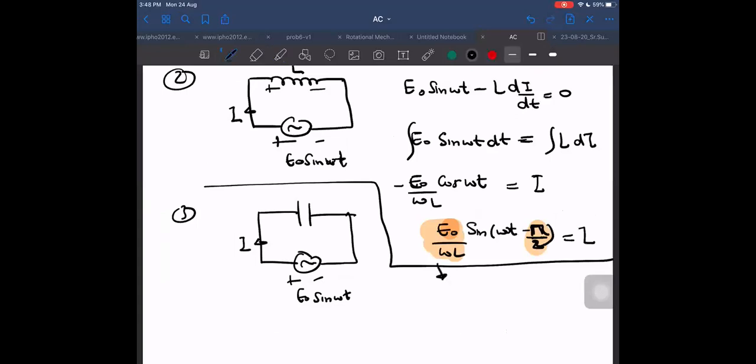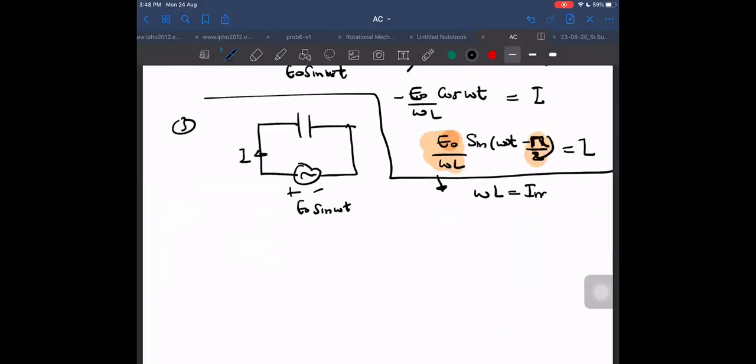So what is similar? Similar is that also we are getting voltage divided by something, and that something I will call resistance. Sorry, we don't call it resistance. We call it reactance, inductive reactance. Just it is acting like a resistance. In fact, what is the unit of this? Unit of omega L is same as that of resistance, ohm only.